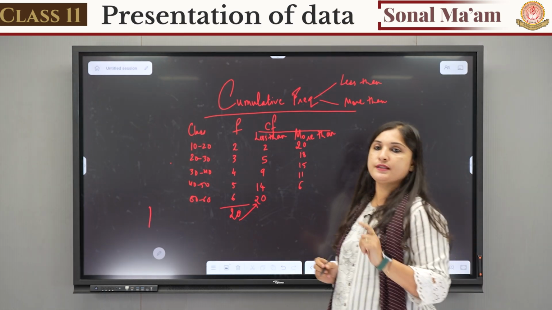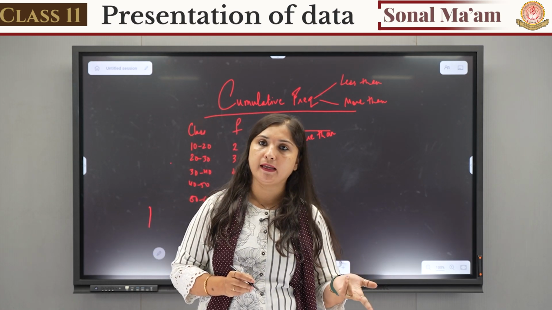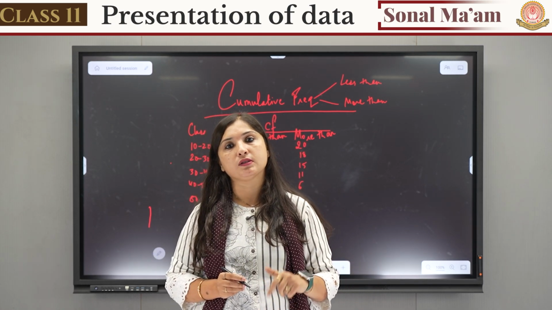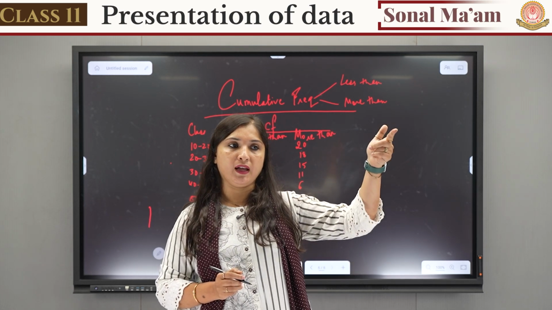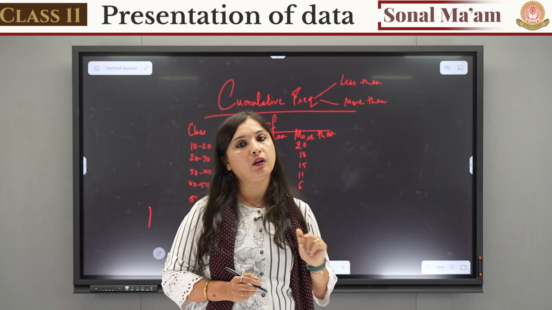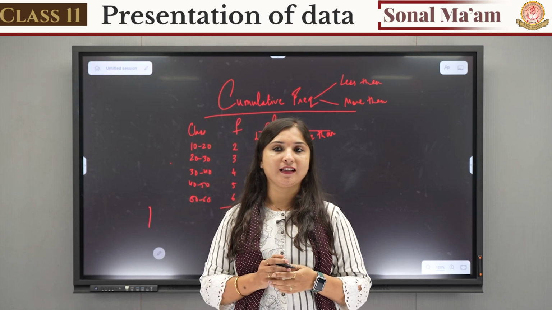Yes. So this is cumulative frequency distribution. Cumulative frequency distribution can be of less than also. It can be of more than also. Less than, we have to keep on adding. In more than, we have to start from the highest, that is total frequency, and keep on lessening them. Is it clear to everyone? Okay. We'll see you in the next class. Thank you.